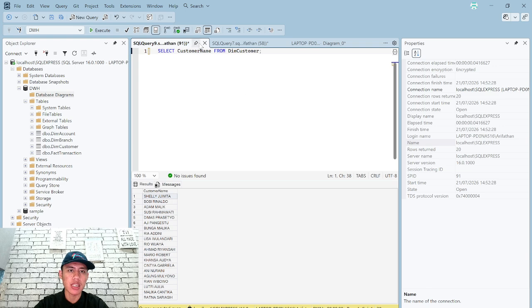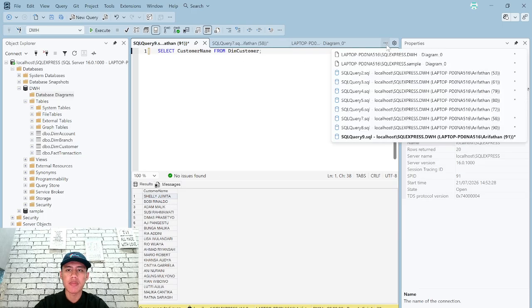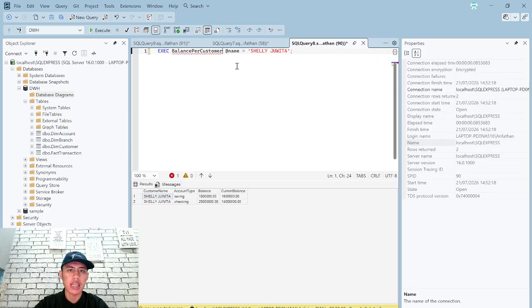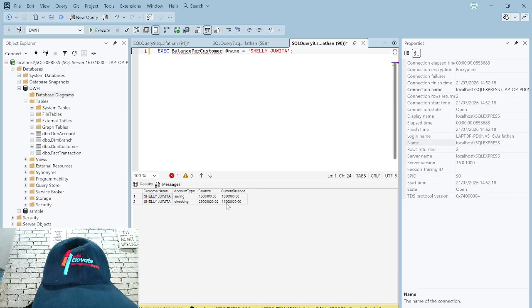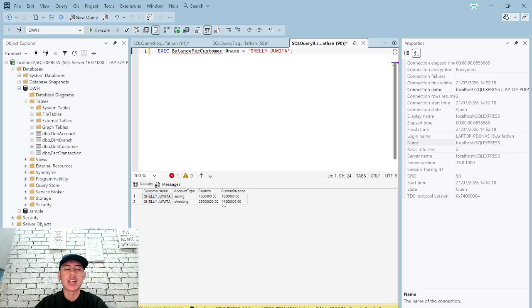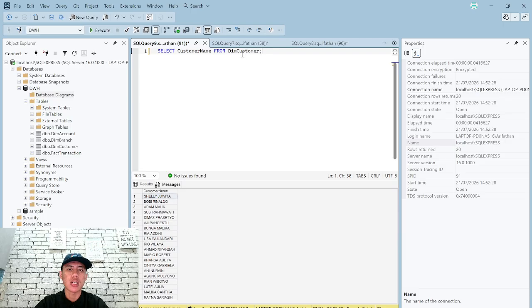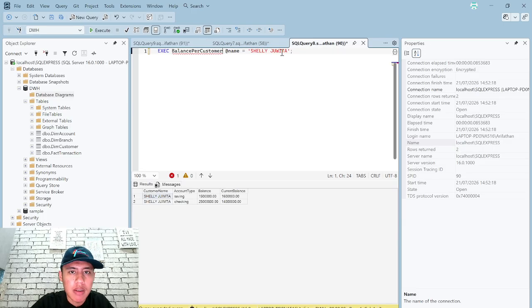First of all, we have to see all the customers in here, like Shelly Juwita, Adam Malik, Susi Rahmawati, and we can input it into this one. For example, Shelly Juwita, and the current balance right now is 114 million maybe. So basically, they may be buying something, so it goes to 14 million.